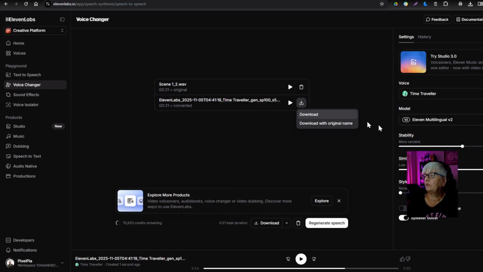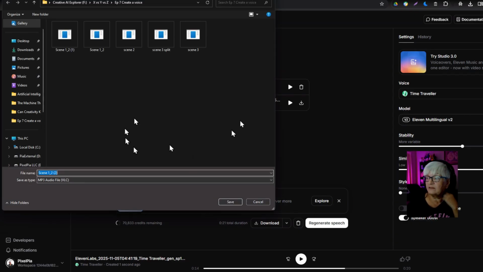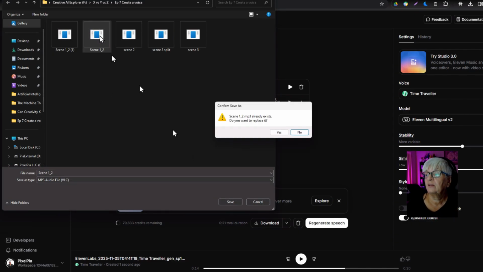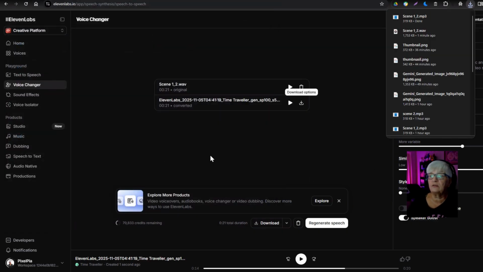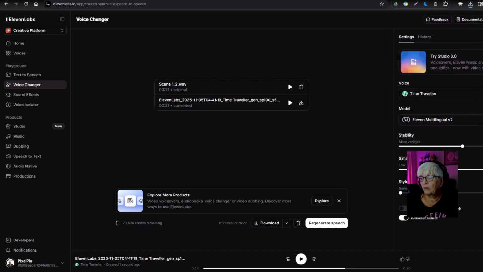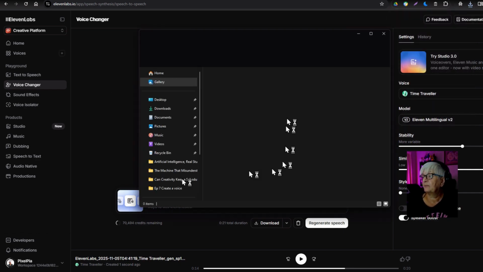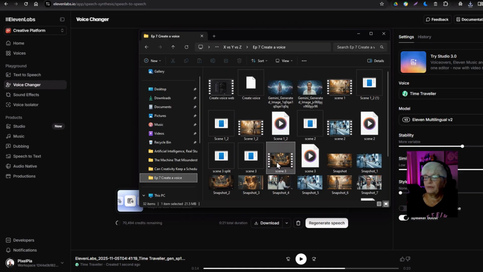So that was scene 1 in her voice. From here, we need to download it, and I choose to download with original name. In the voice changer, we can only download MP3, but that will be good enough for our purposes. We have one problem, and let me show you with scene 3 here.